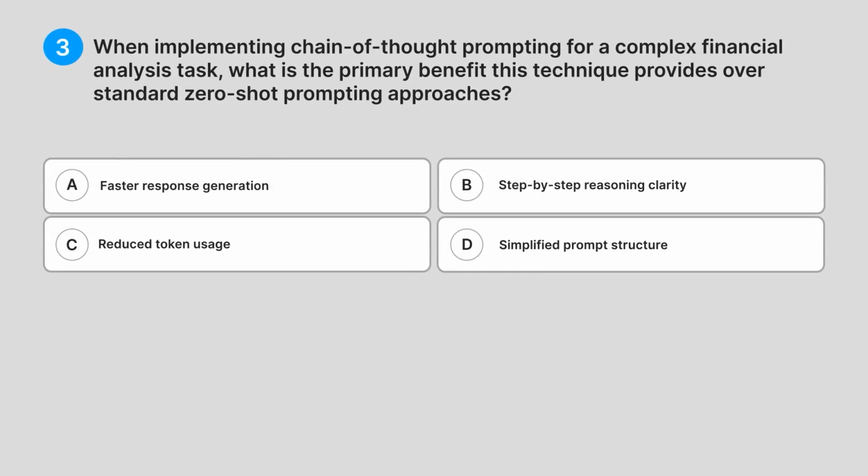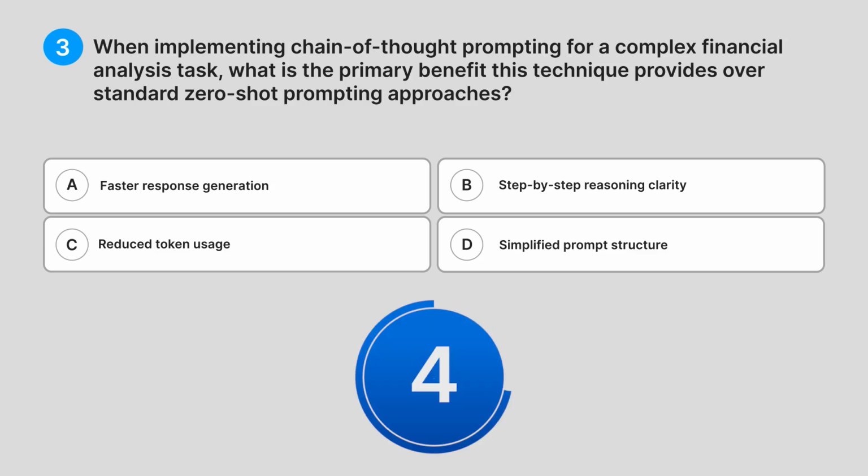3. When implementing chain-of-thought prompting for a complex financial analysis task, what is the primary benefit this technique provides over standard zero-shot prompting approaches? A. Faster response generation. B. Step-by-step reasoning clarity. C. Reduced token usage. D. Simplified prompt structure. Can you guess the answer?